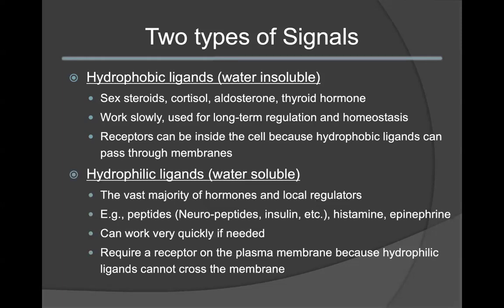Hydrophilic ligands, on the other hand, are considered to be water soluble. These include the vast majority of hormones and local regulators. Examples of these can include peptides, histamine, epinephrine. Hydrophilic ligands can work very quickly if needed. This is because they use secondary messengers to help spread the message across to the cell very quickly. Hydrophilic ligands, because they cannot cross the cell membrane, require a receptor on the plasma membrane surface.